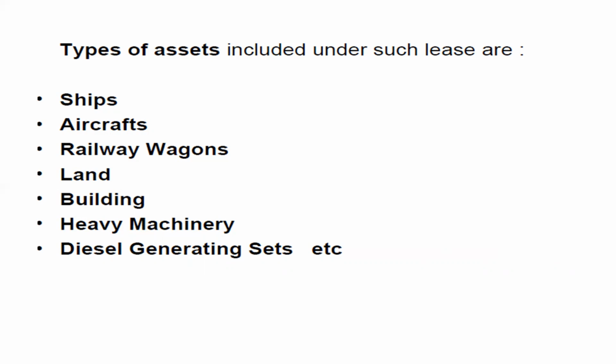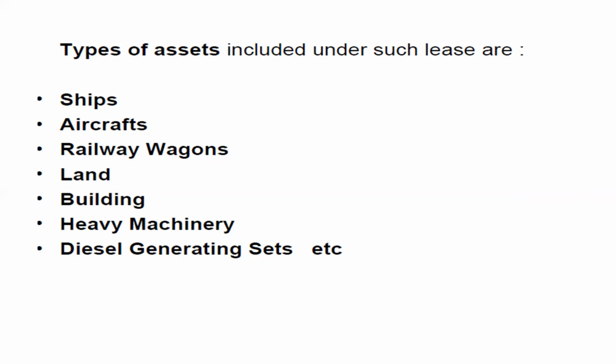So marine transport becomes the lessee and purchases the asset, that is, the ships, with the financial assistance of the banks or non-banking organizations. So the lessor is a financer, that is, non-banking financial organizations or banks, and the lessee is the transportation authority